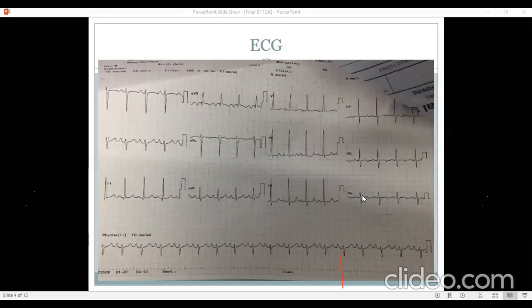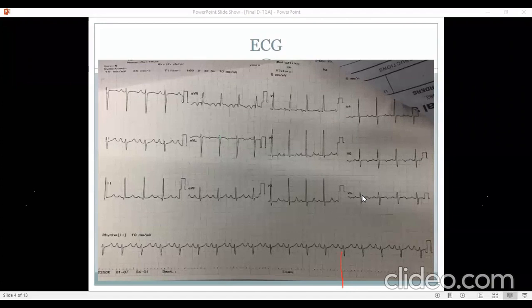Sometimes if the VSD is muscular in origin, the axis can become left rather than right. If there are other associated anomalies, then the ECG can vary depending upon which anomaly. But having an axis of, let us say, between 0 to plus 90 would be very unusual, or even 110, unlike tetralogy where the axis usually does not go beyond 110, 120. In a TGA, the axis usually goes much more right, more like 160, 170. Like here also you have an axis of almost 160 or 150. So that kind of extreme right axis deviation is more likely to point towards TGA.